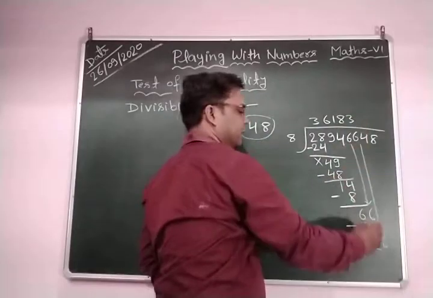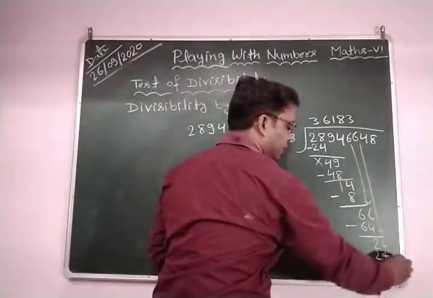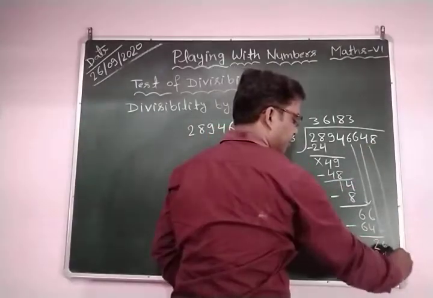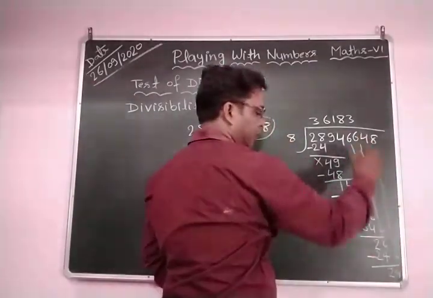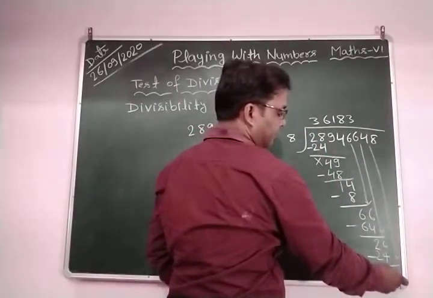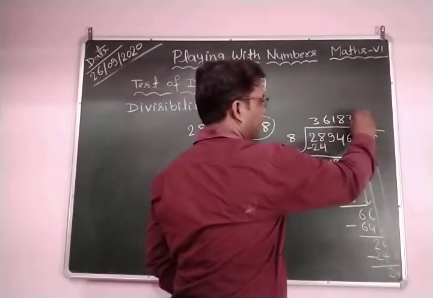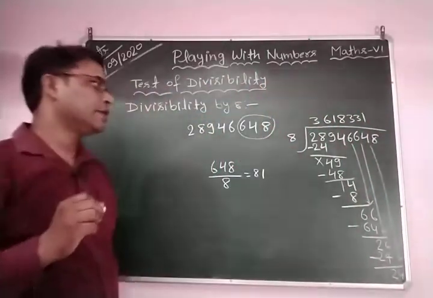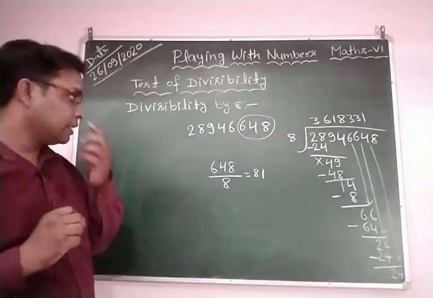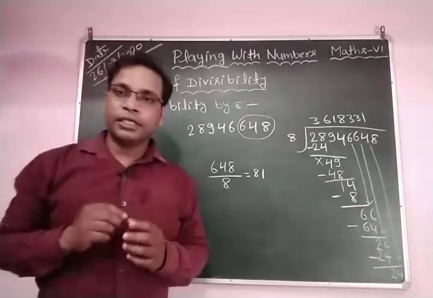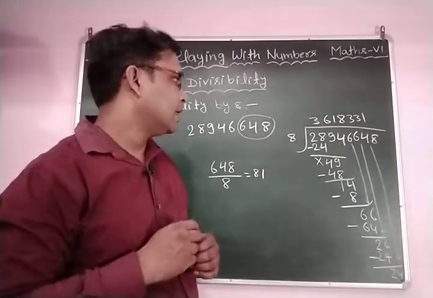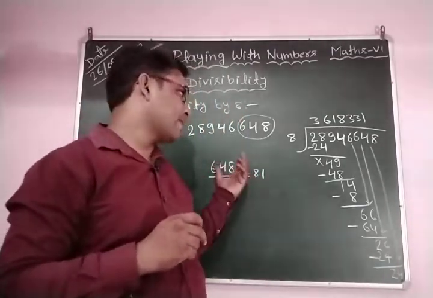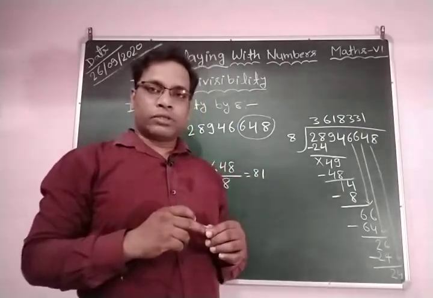This is 3 times: 8 threes are 24. Clear? Now subtract this, and we have 2. Bring down 4, and our new dividend is 24. 8 threes are 24, and here we completely divide. Then 8 ones are 8. Clear? So students, you can see that if the last 3 digits of a number are divisible by 8, then the number is also divisible by 8. I hope all of you understood.